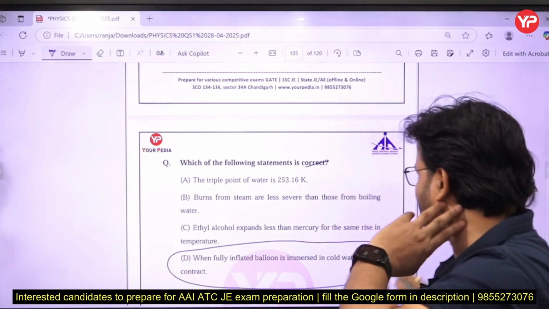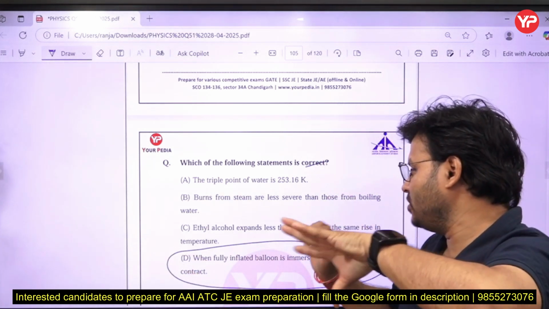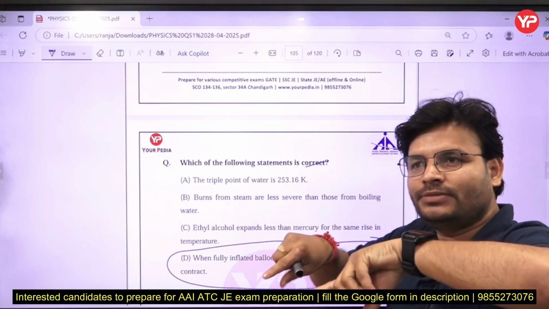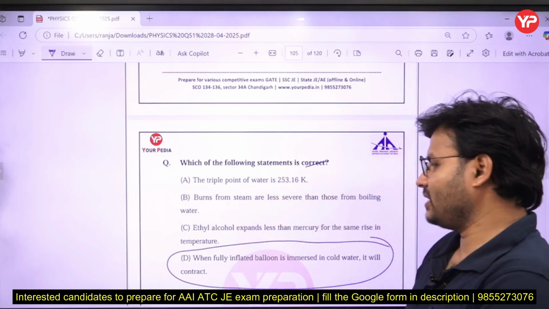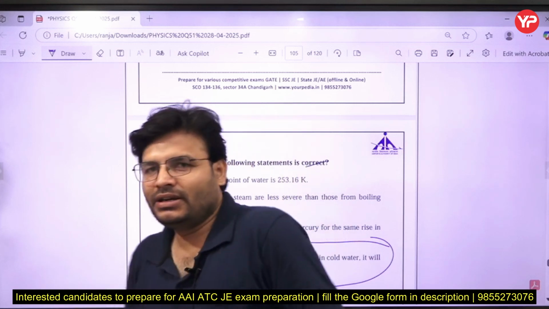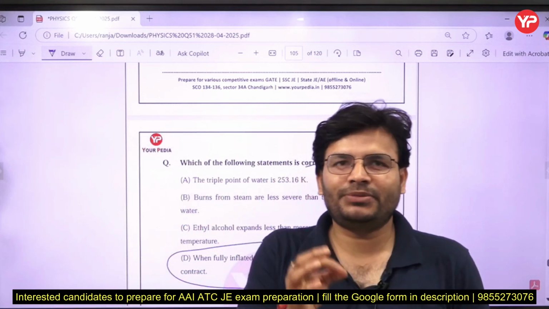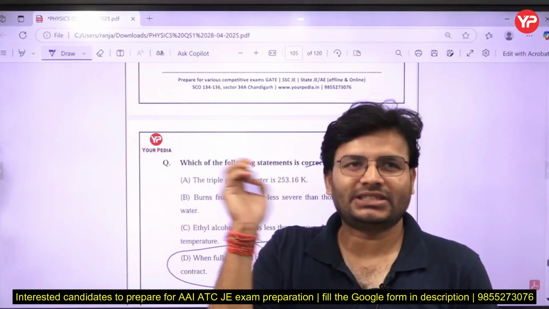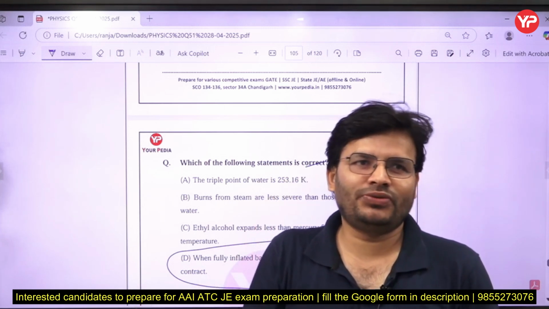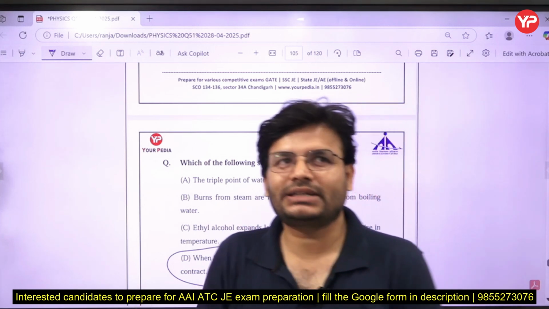When a fully inflated balloon is immersed in cold water, heat goes out from the balloon, so it will contract. You might have seen this: take a balloon, inflate it with air during sunshine, and put it in a dark place. After some time, you will find its volume has contracted.